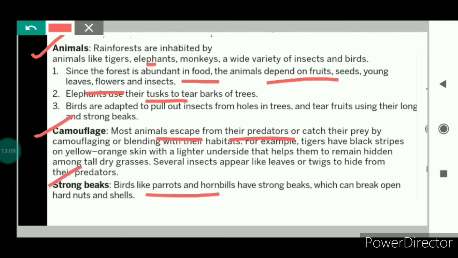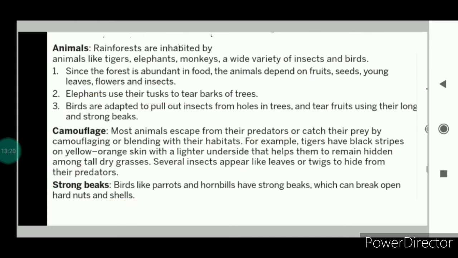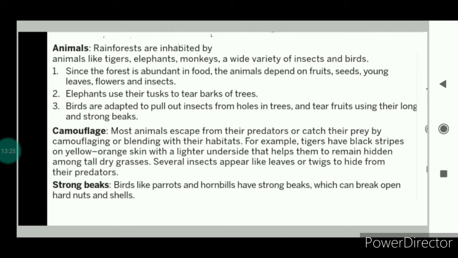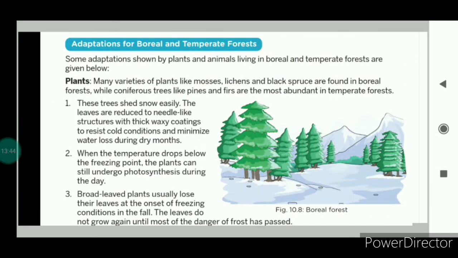Next is strong beaks. Birds like parrots and hornbills have strong beaks because of which they are able to open hard nuts and the shells of fruits also. And if we talk about the monkey, we know that the tail of the monkey acts as an extra hand for it, which helps it in climbing and hanging from the trees, and because of which it is very easy for the monkey to jump from one tree to another very fast. Now we will talk about the adaptations for the boreal and the temperate forest.